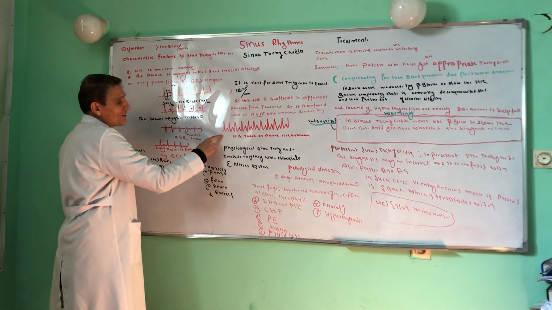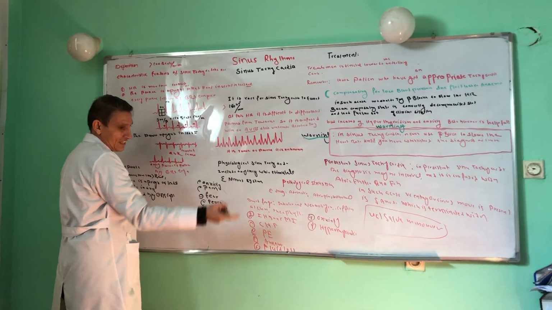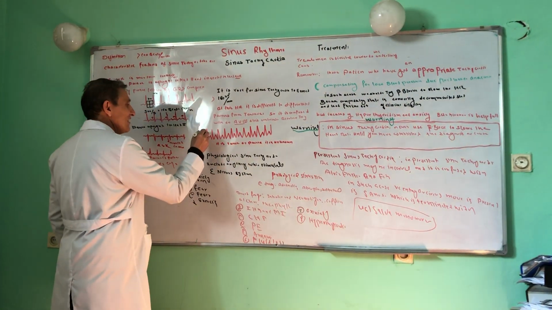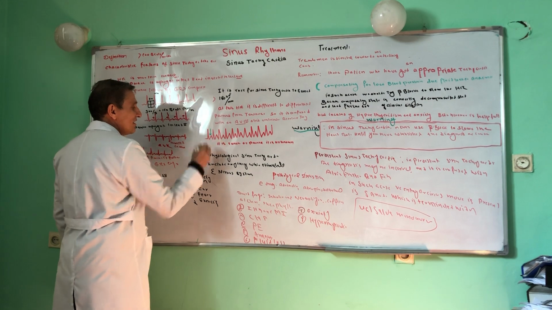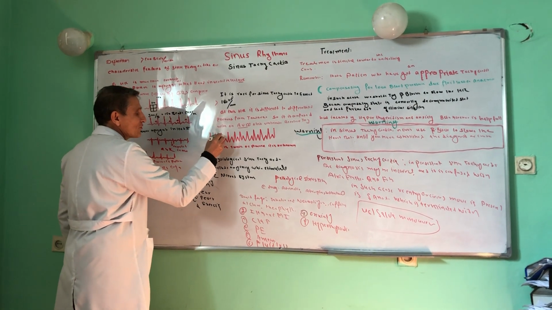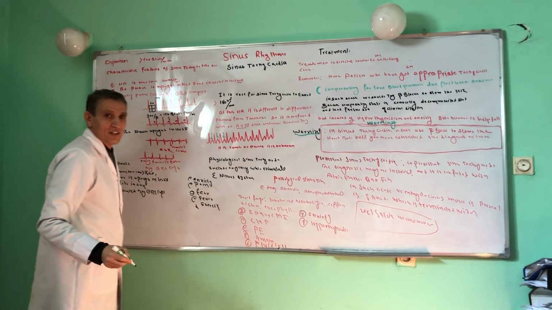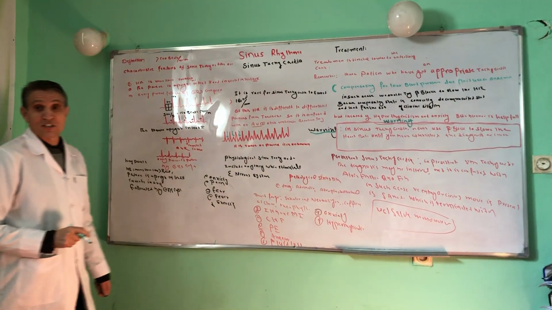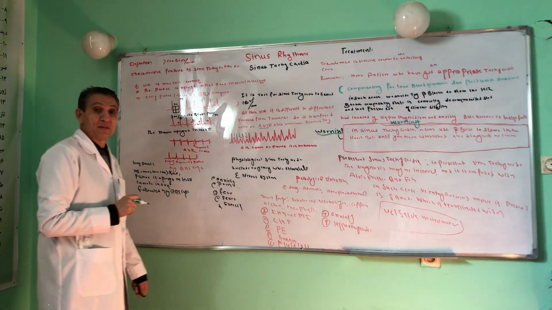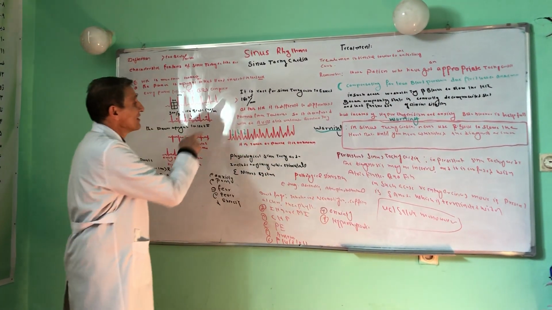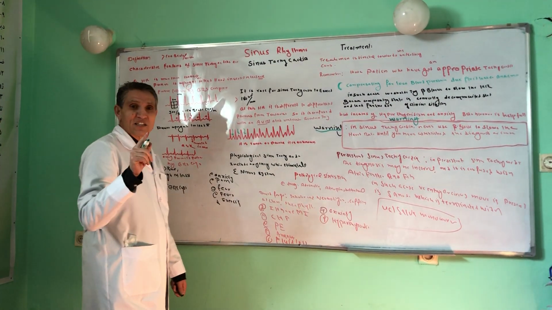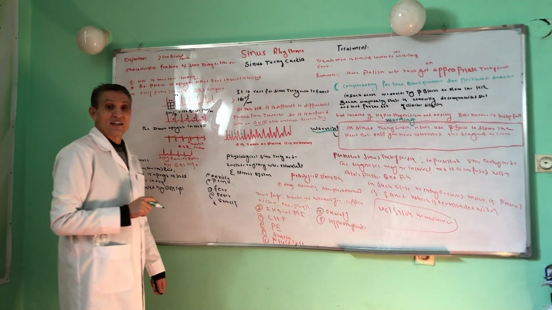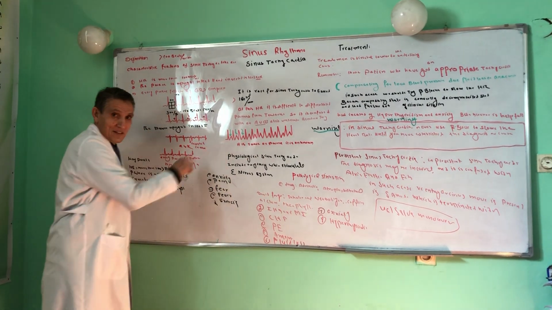We just have one wave, and it is suspected whether it is a P wave or a T wave. It is rare for sinus tachycardia to exceed 180 beats per minute, and at this rate it is difficult to differentiate T waves from P waves, so it is confused with atrioventricular reentrant tachycardia.